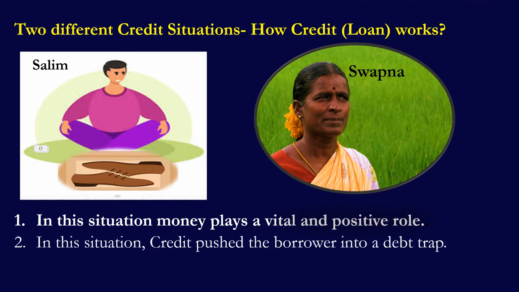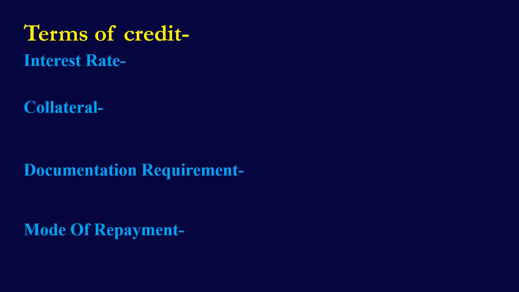Thus, this is a painful situation where a loan pushed the borrower into a debt trap. To repay the loan, Sapna had to sell a part of her land. Thus, whether credit or loan would be useful or not depends on the situation of the borrower. There should be some support in case of loss. Our next topic is terms of credit. Terms of credit or terms of loan include the interest rate, collateral, documentation requirement, and the mode of repayment.